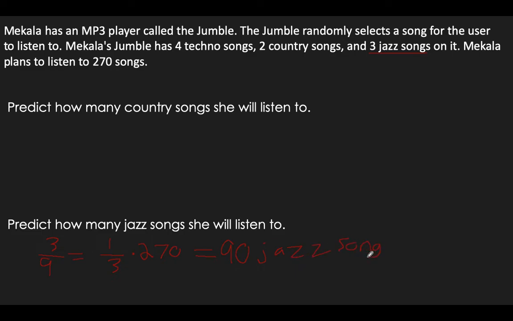Okay? So the only thing new we're doing is basically you find a probability. The theoretical, this isn't an experiment, right? So this is theoretical probability, and you're multiplying it by the total number of times you're going to do that thing to predict how many jazz songs she will listen to. Now again, it doesn't have to be accurate, but we're just predicting.